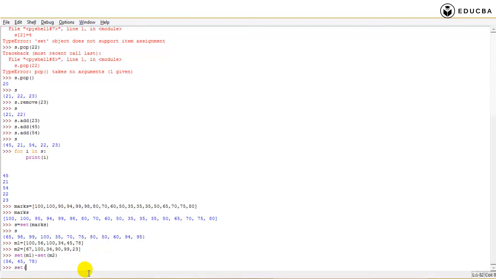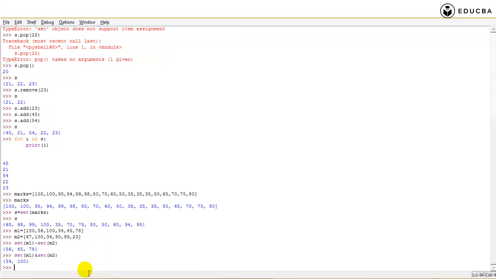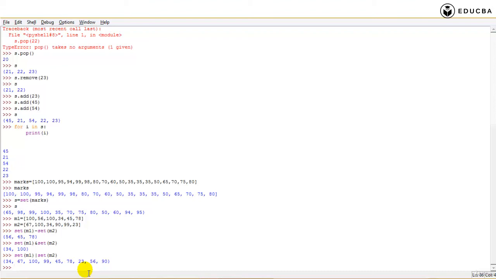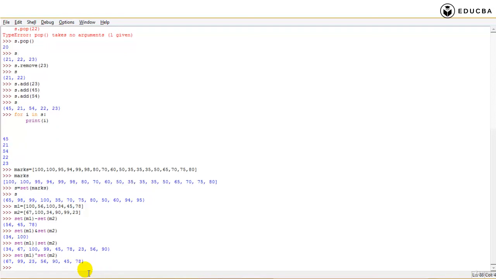Similarly, I can do something like this. Set of m1 and set of m2 means the elements which are common to both m1 and m2. Or I can do something like this. Set of m1 or set of m2, which means all the elements of m1 and m2, a union of both. If I do set of m1 XOR with set of m2, what happens? Elements which are there in m1 or m2 but not in both. That is what XOR does.